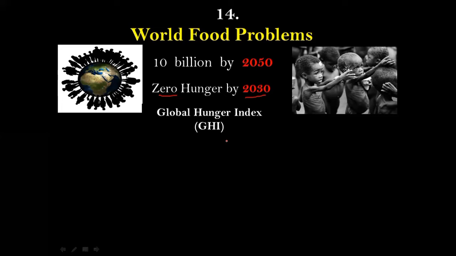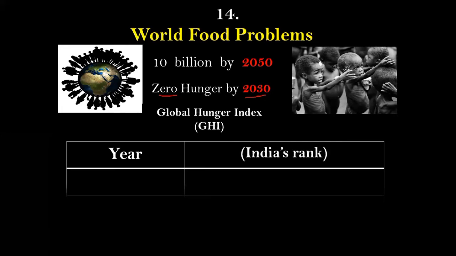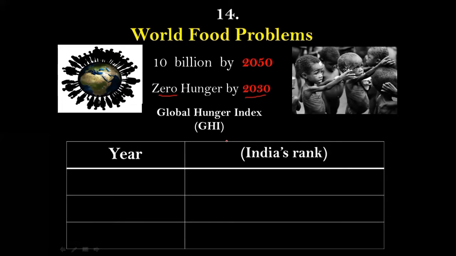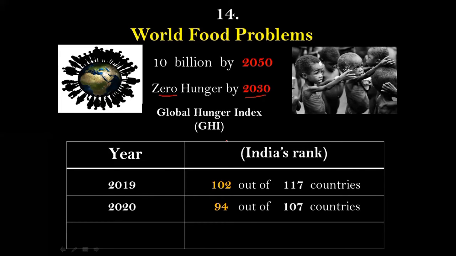So now let's have a look at the rank of India as per this Global Hunger Index. In the year 2019, India held the rank of 102 out of 117 countries. In the year 2020, India's rank was 94 out of 107 countries.